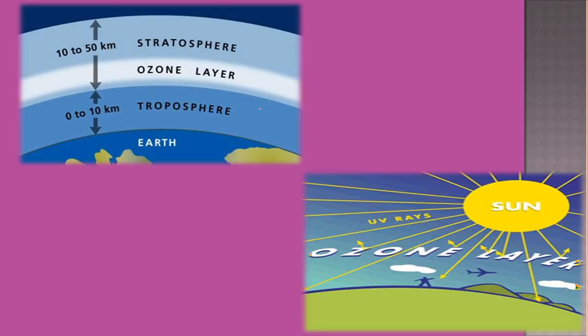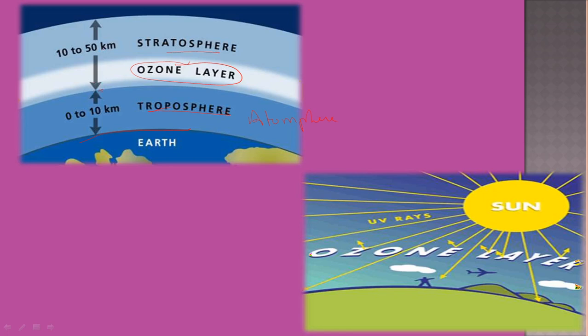Now look at this. This is our earth. Above this is the atmosphere, present in the layer called the troposphere. Above the troposphere there is a white layer called the ozone layer. Above that there is the stratosphere. From the earth to about 10 kilometers there is the troposphere.